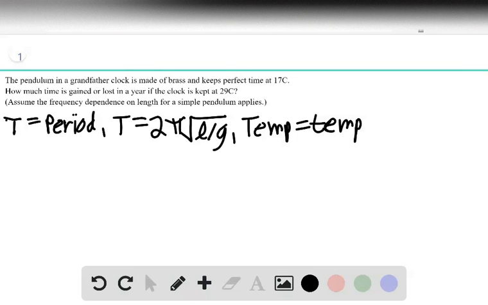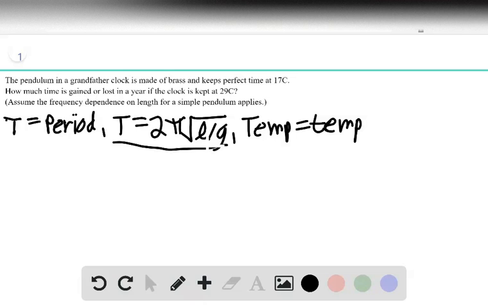So I went ahead and wrote some notational things. In equations that I write, capital T is going to represent period, temp is going to represent temperature, and then we're told in the question stem that frequency dependency on length for a simple pendulum applies. So that is this equation here for period, T equals 2 pi square root L over g.